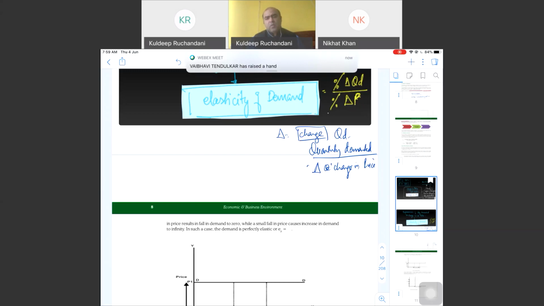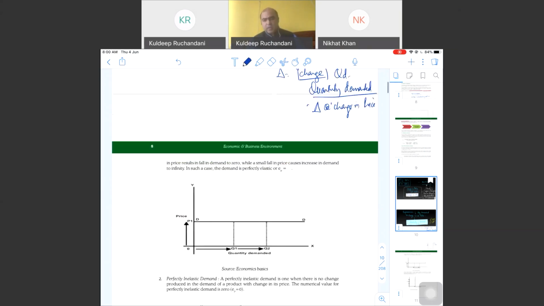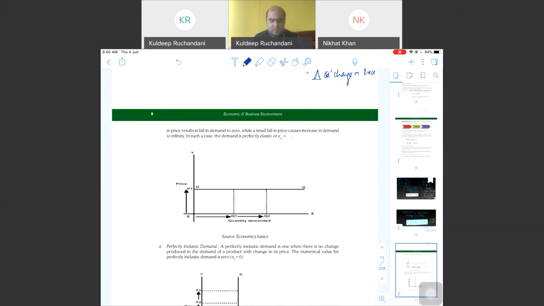In a monopoly market where we don't have any other option, there it will be inelasticity because people have no other option but to go and buy from the particular seller. Hence, there will be inelastic. Now let's understand by way of a graph. In this graph, if you see,